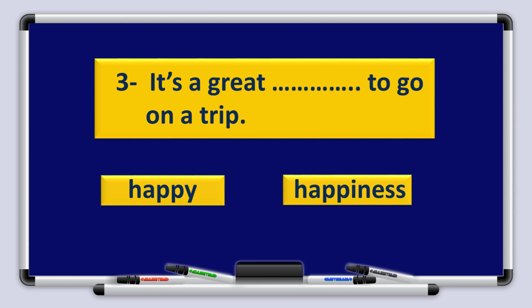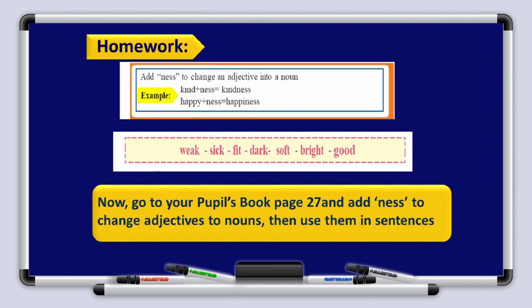All right. Number 3. It's a great happy, happiness to go on a trip. Very good. The noun is perfect here. It's a great happiness to go on a trip.